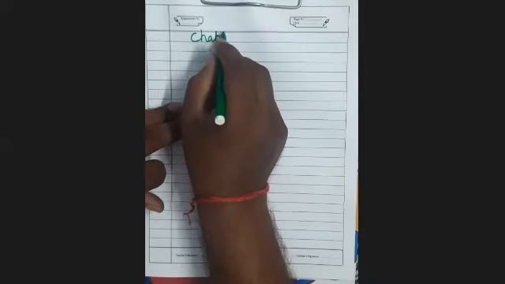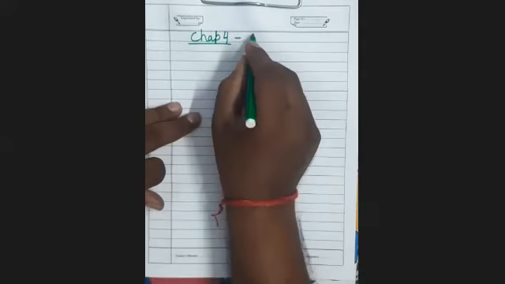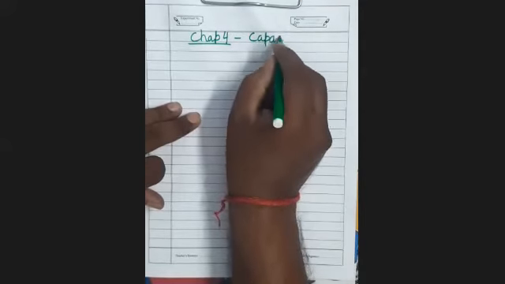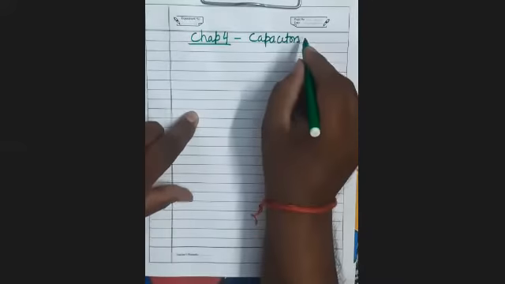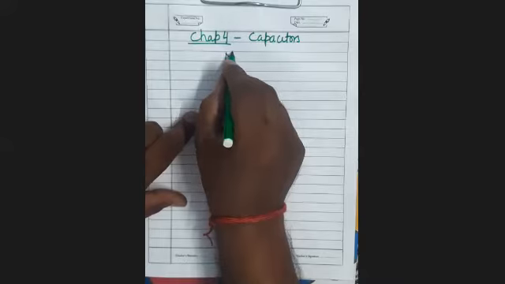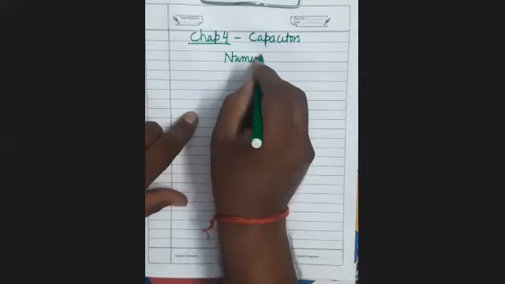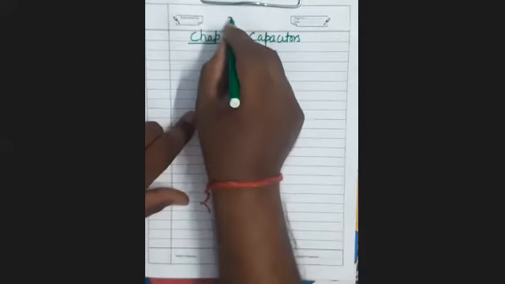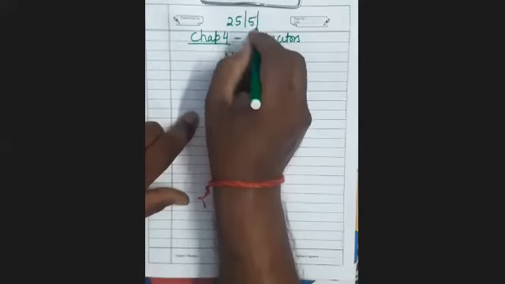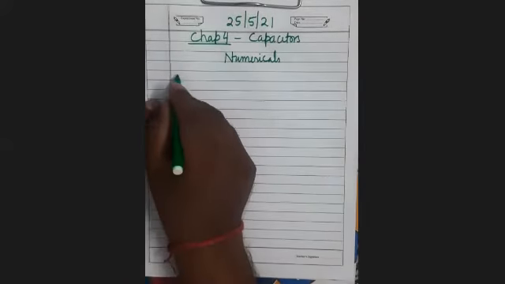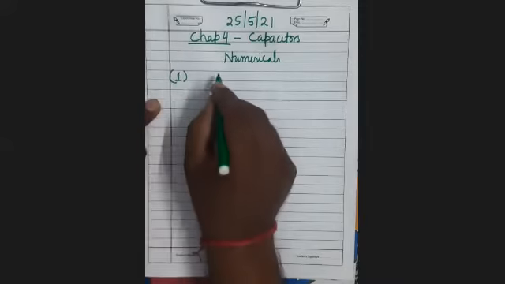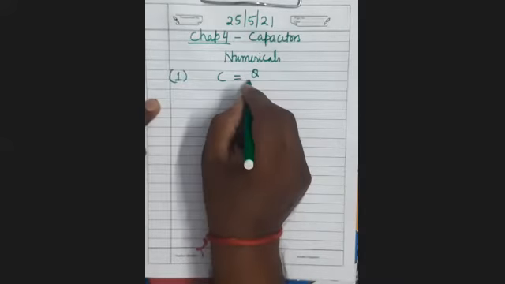Now chapter 4, capacitors and dielectrics. Now we will do the numericals of this chapter. But first we will see the formulae of the chapter. What are the formulae? So see here, first is C equals Q upon V.